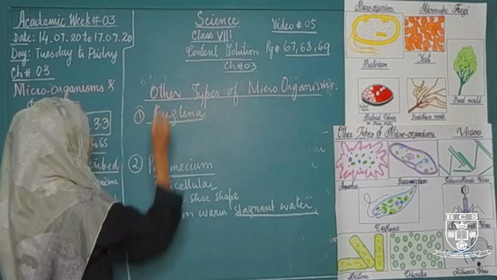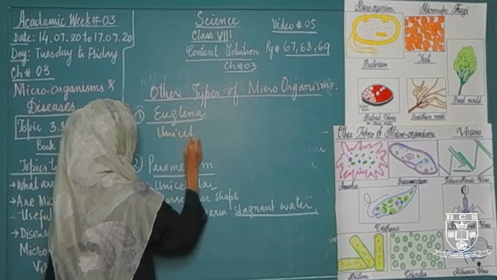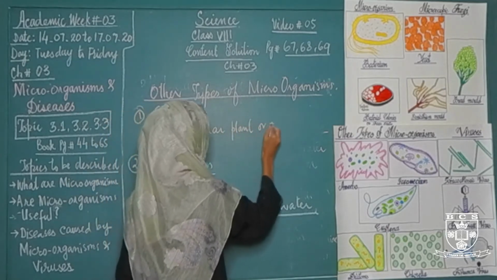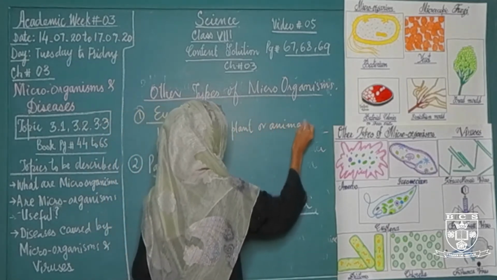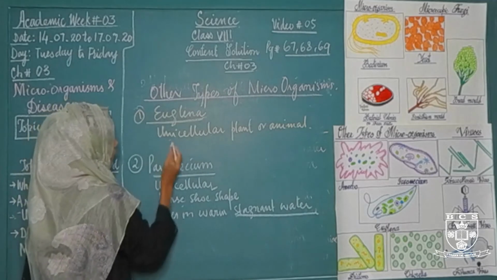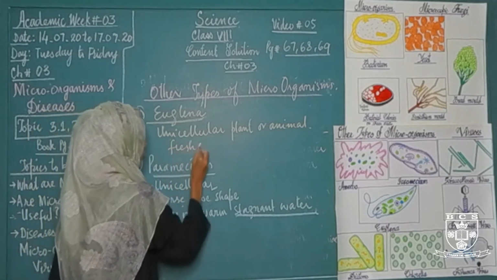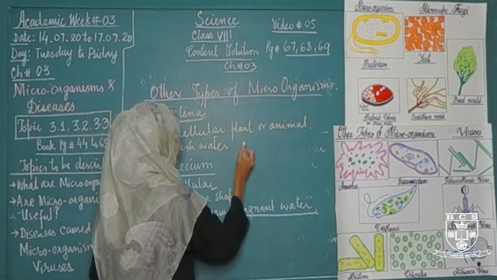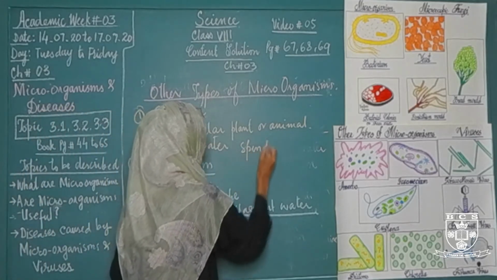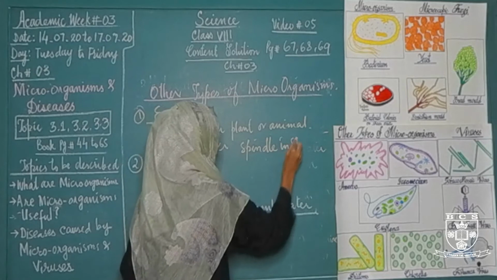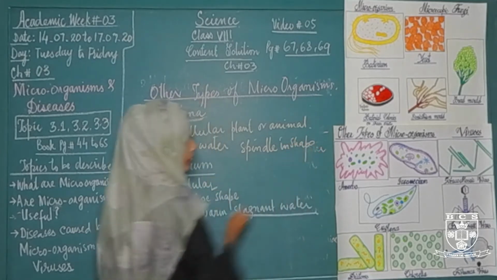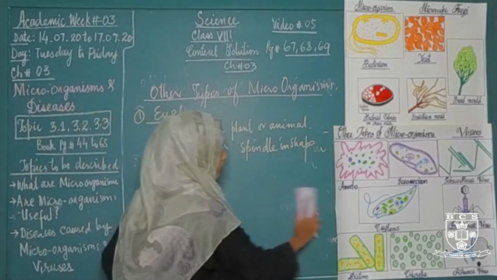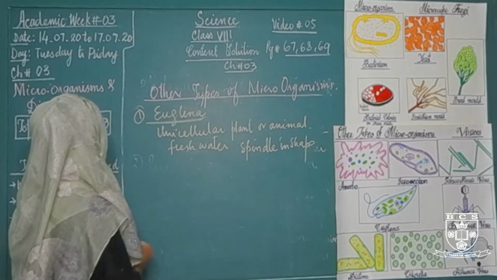So what is euglena? Unicellular, plant or animal. Where is it found? Found in fresh water. And talking about its shape, it is spindle in shape. The next one is diatom.